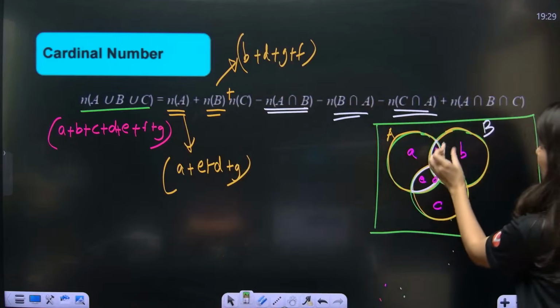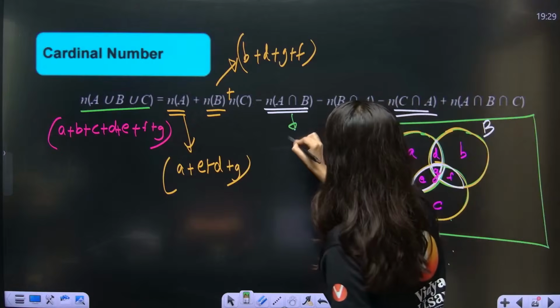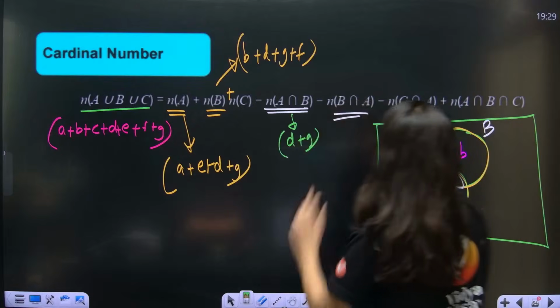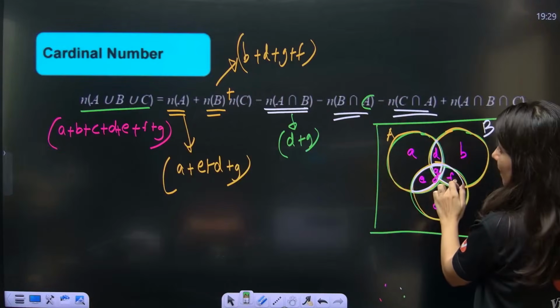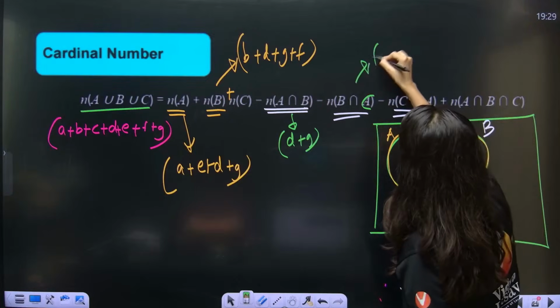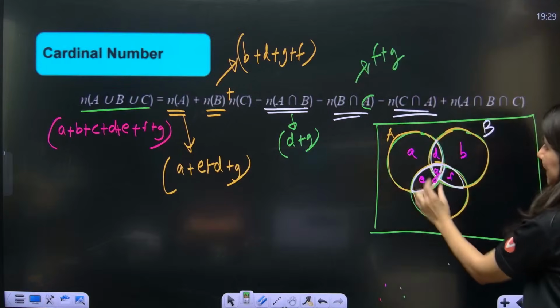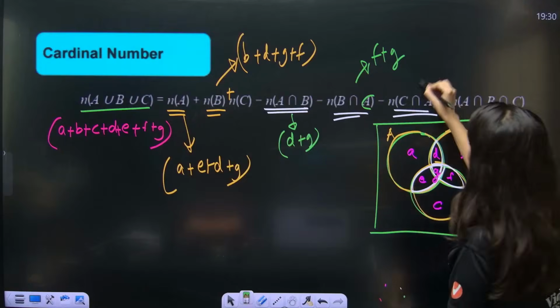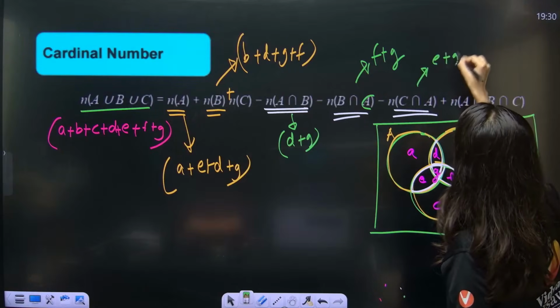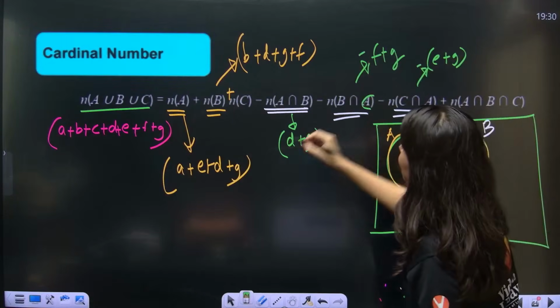A intersection B is D plus G. B intersection C is F plus G. C intersection A is E plus G, correct? We are subtracting actually. All these things are in negative sign.